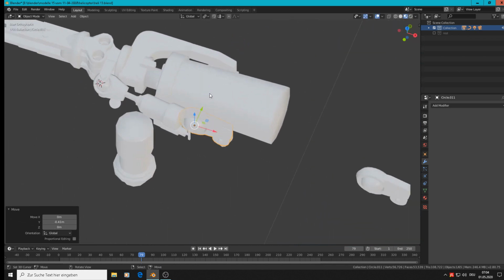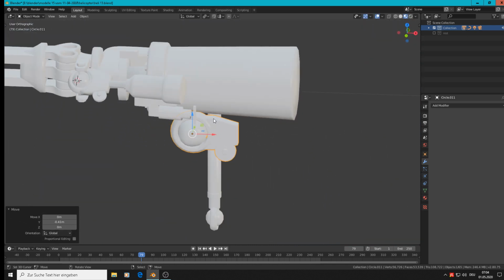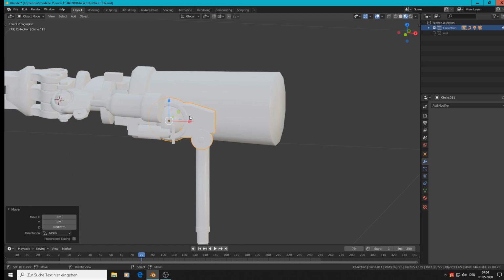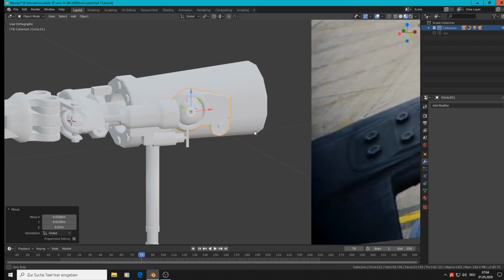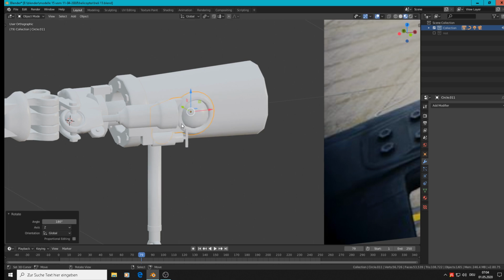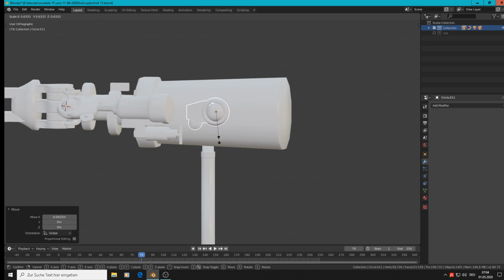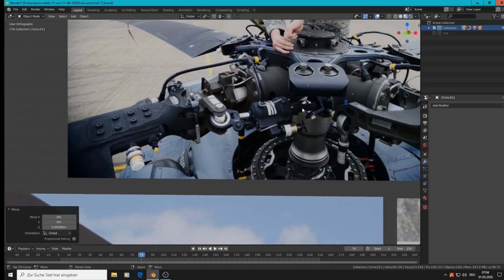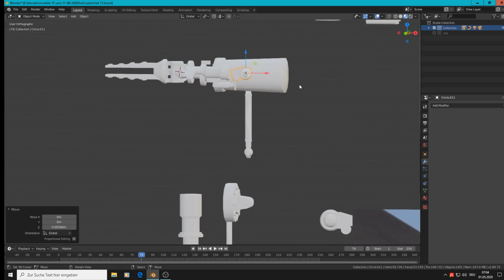So bring it there and grab it there and rotate Z 180 degrees. Bring it to the back, scale it down, and it must be rotated to a nearly straight line.